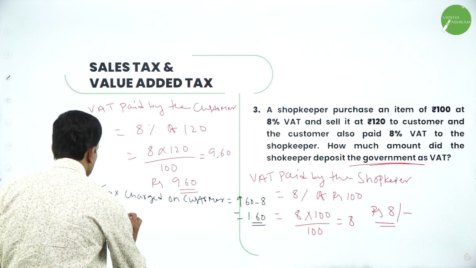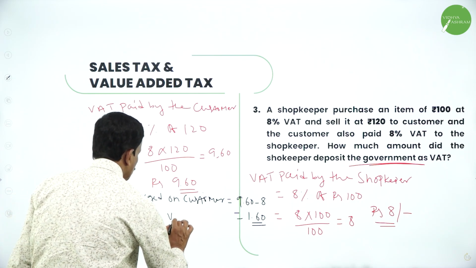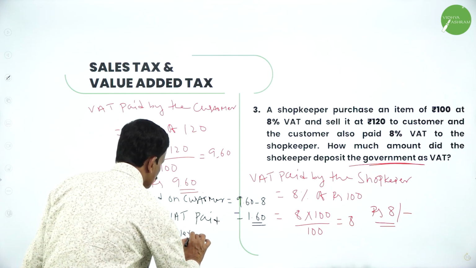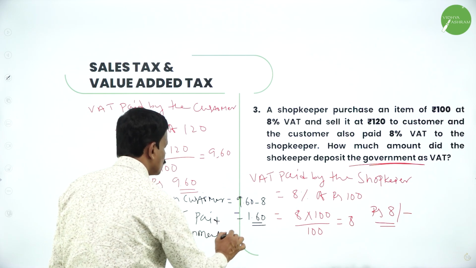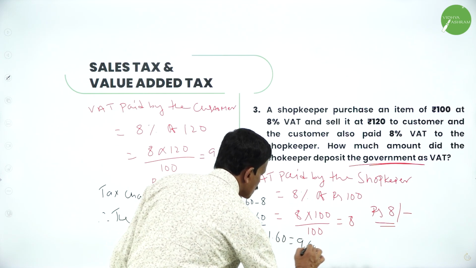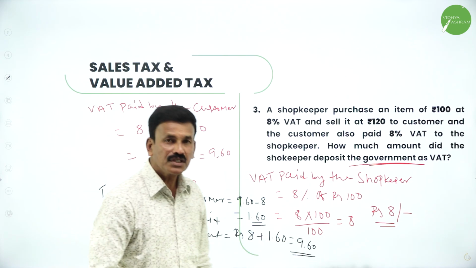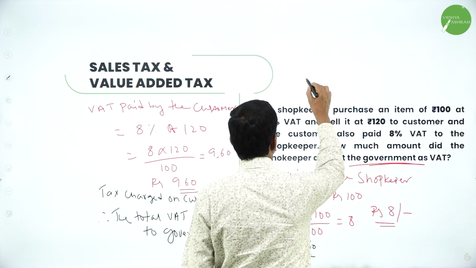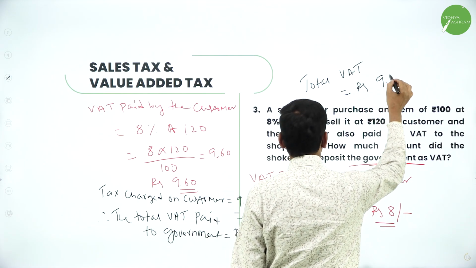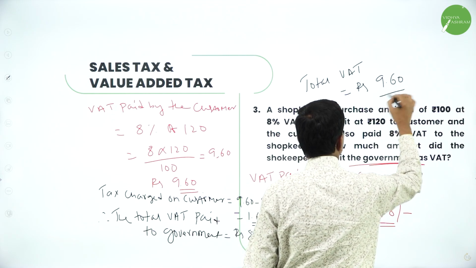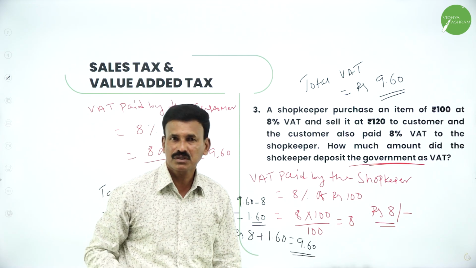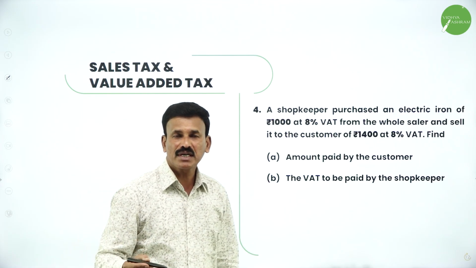So therefore the total VAT paid to the government is equal to rupees 8 plus 1.60, that is 9.60. This is the total VAT. Okay. So therefore the total VAT paid to the government is rupees 9.60, 9 rupees 60 paisa. Okay. So very important problem. Let us move on to the next problem.